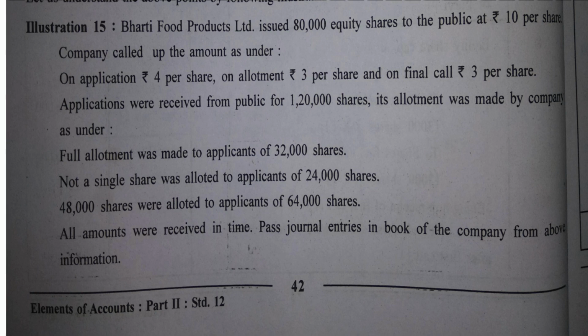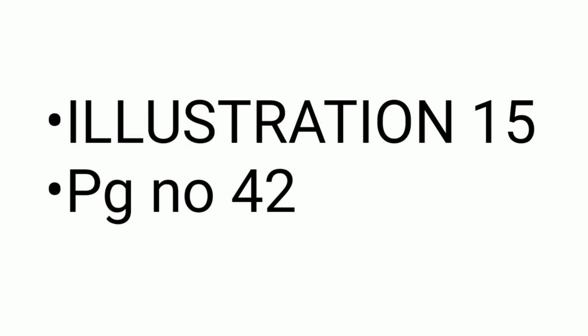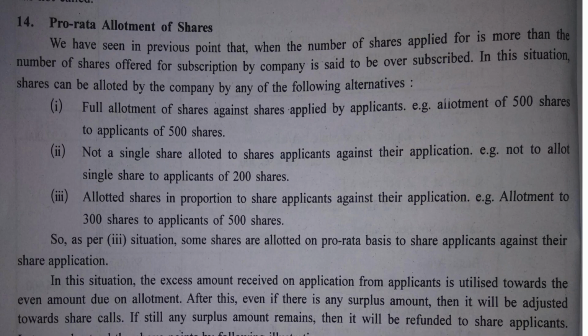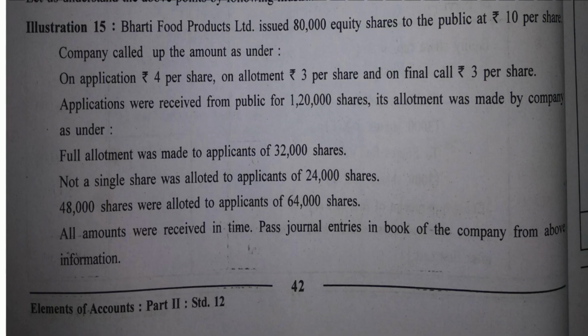But you see, the three cases, all the three cases have been covered here. See, 32,000 if we are talking about, then consider it with this point. 32,000 have been allotted 32,000 shares. 24,000, not a single share. Then, applicants of 64,000 is allotted 48,000 shares.